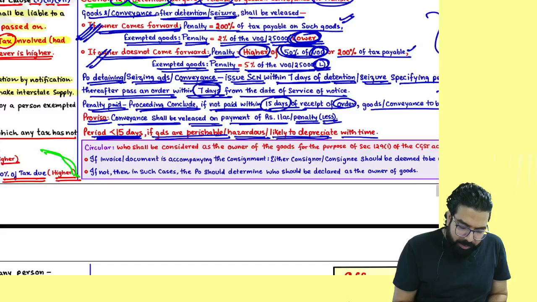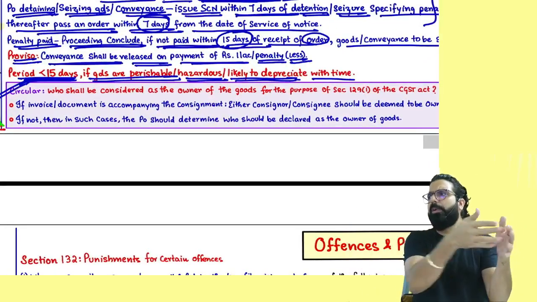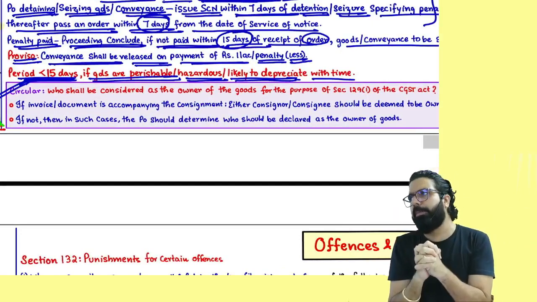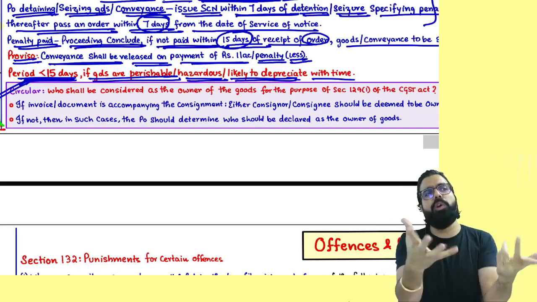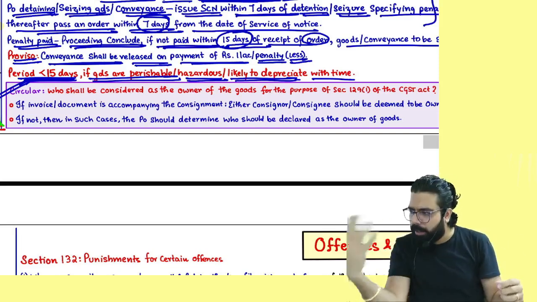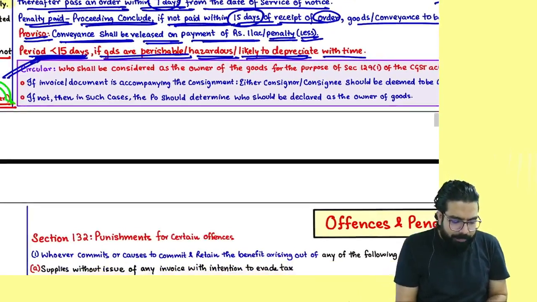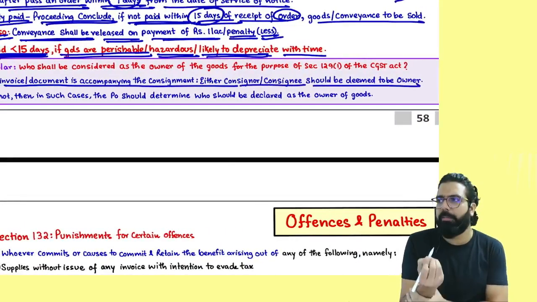The next circular over here says, supposing you are going on the way and the truck is caught. The invoice is there, the e-way bill is not there, for example. Then your goods will be detained, you will be detained and goods will be seized. Now who is the owner? Either the consignor or the consignee will be deemed as the owner. It says if the invoice is there, then either the consignor or consignee should be deemed as the owner.